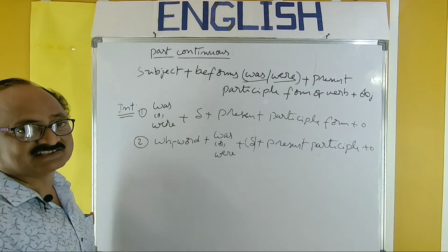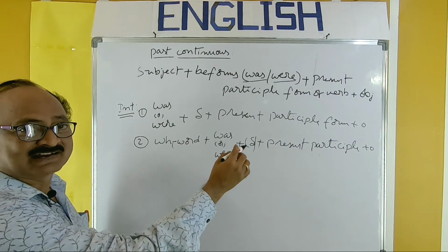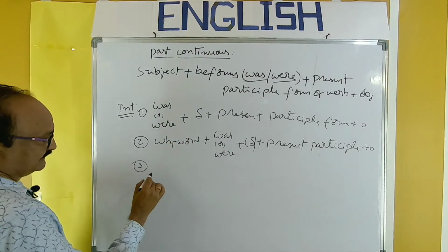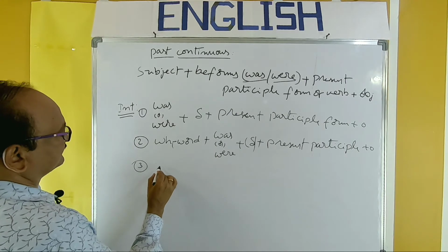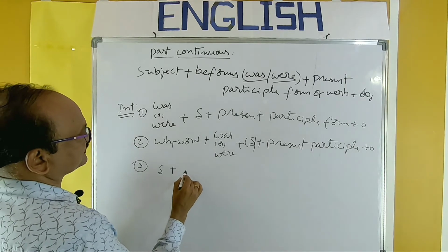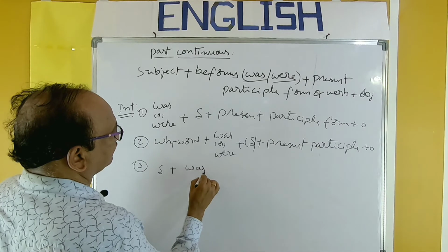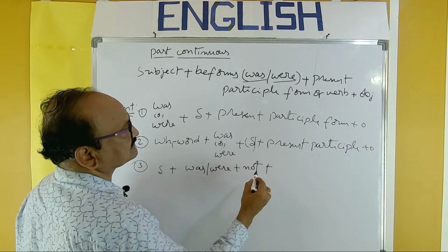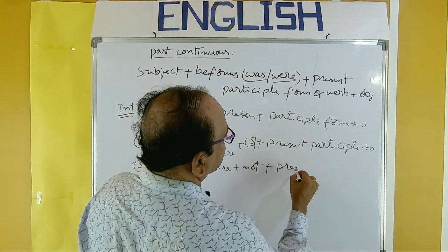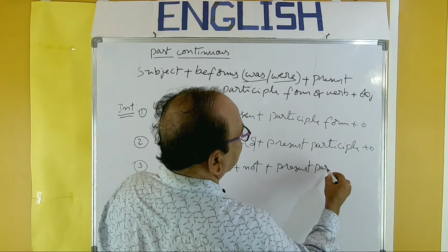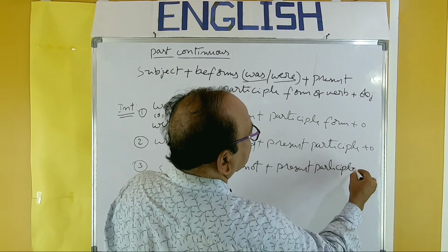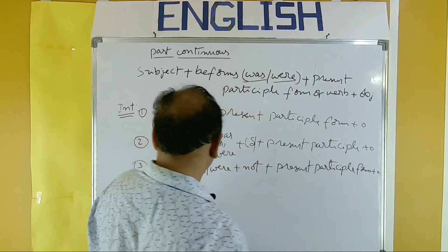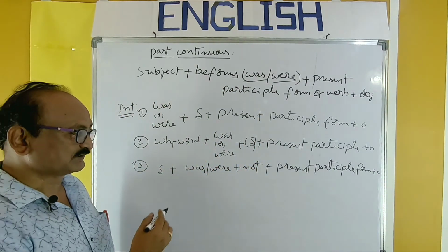So this is the interrogative pattern of past continuous, and we can take the negative form also. Subject plus was, were plus not plus present participle form plus object. So this is the negative form.